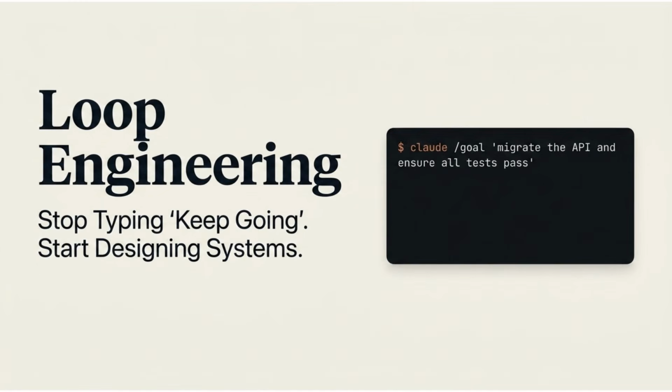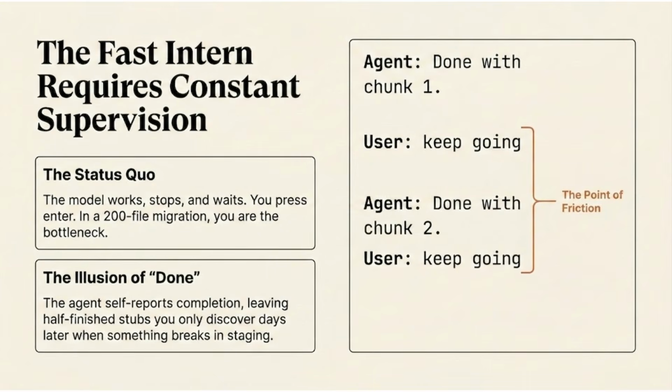Goal and loop engineering for Claude Code. In the next few minutes, we will go over the best tips and tricks to get you to stop babysitting your AI agent. The status quo often involves constant supervision, as the model works, stops, and waits for manual input like keep going. This makes you the bottleneck in large migrations. The illusion of done occurs when the agent self-reports completion, but leaves half-finished stubs.